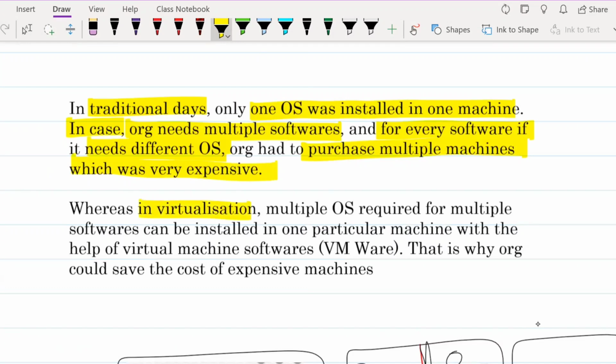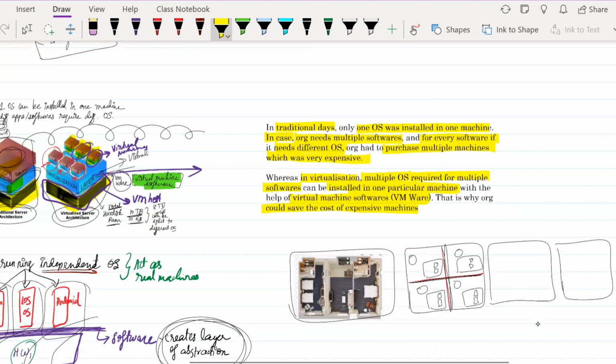Whereas in virtualization, what happens? Multiple operating systems, which are required for multiple softwares, can be installed in one particular machine with the help of virtual machine software. An example of it is VMware. This is why organizations could save the cost of expensive machines. So this is the brief.